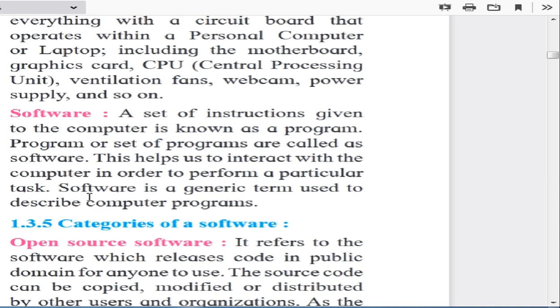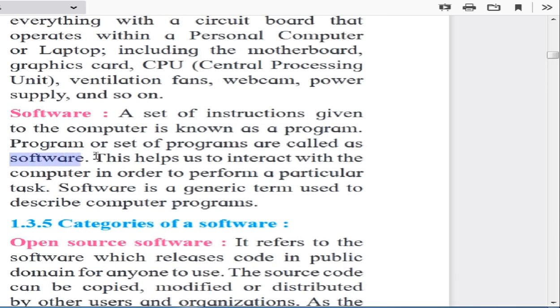These programming languages make a set of instructions, and this set of instructions is known as a program. There are many programs which perform operations for a particular task. If many programs come together and perform a particular task for the user, then that set of programs is known as software.